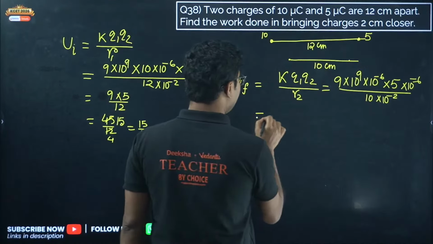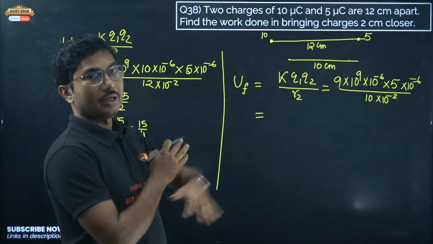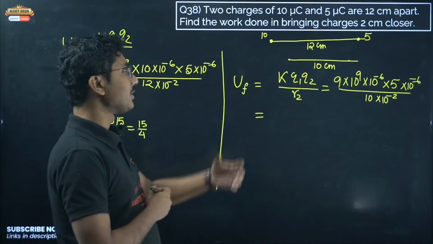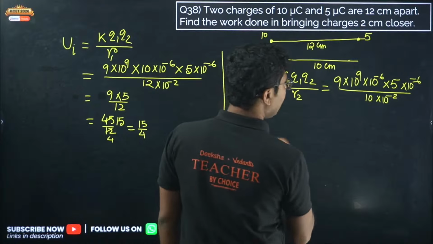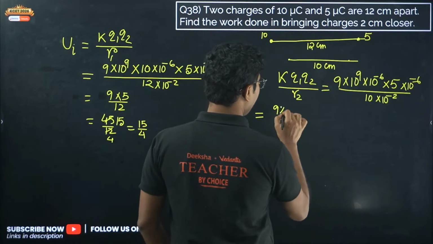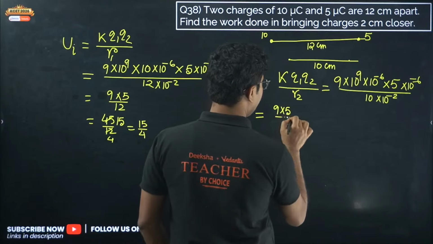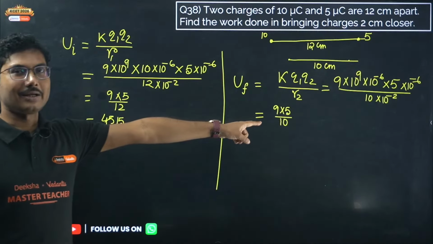Okay, so whenever there is a work done related problem, you have to calculate the final and initial potential energy of the system of charges, then find the difference. It will be almost similar, 9 into 5 divided by 10. Okay, it was 12 over here. You can directly write it will be 10.